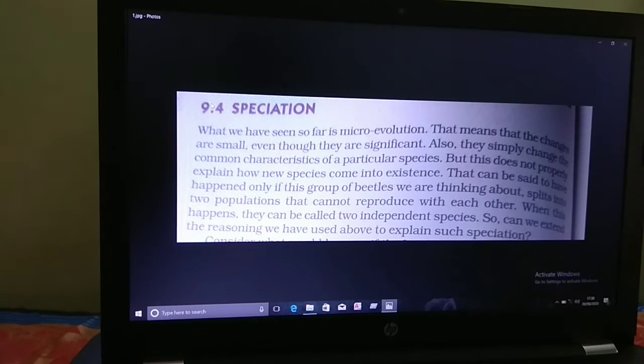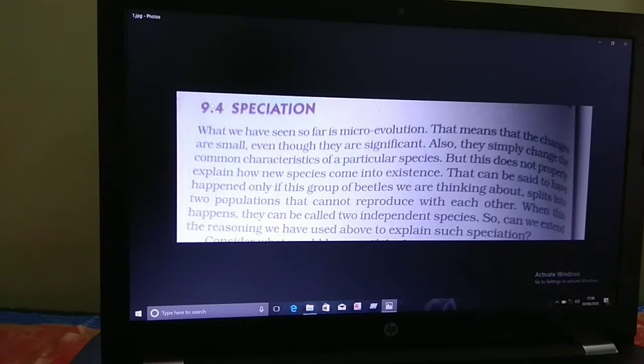Here, a species is a population of organisms consisting of similar individuals which can breed together and produce fertile offspring. Species can be plants or animals. Children, you all know species, either plants or animals, like wheat and paddy, which are plants. And you all know the names of the animals.